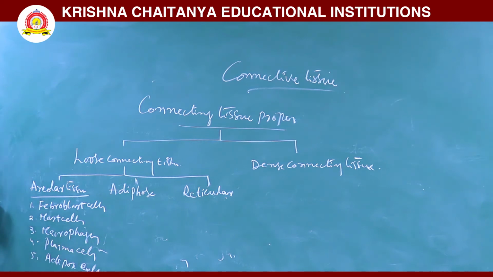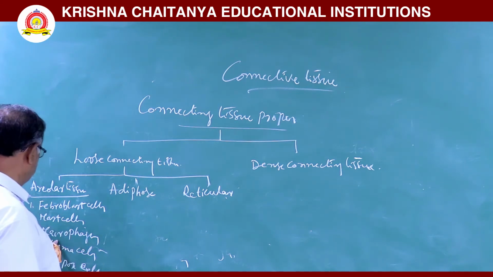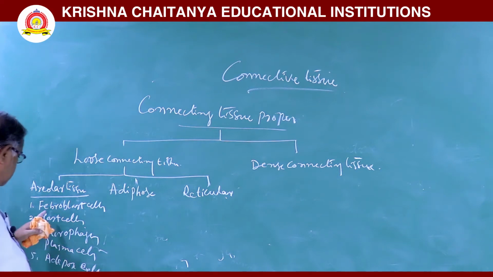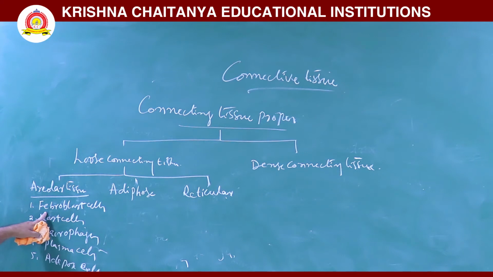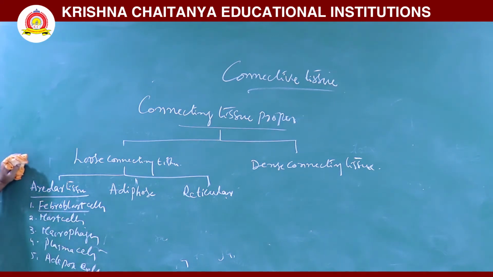These are the cells: fibroblast cells, mast cells, macrophages, plasma cells, adipose cells. Next, first fibroblast cells. These are common cells. They produce fibers. Next, fibrocytes are the inactive cells.